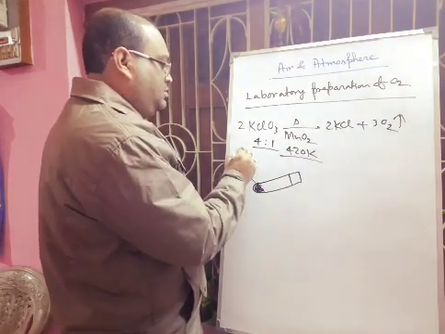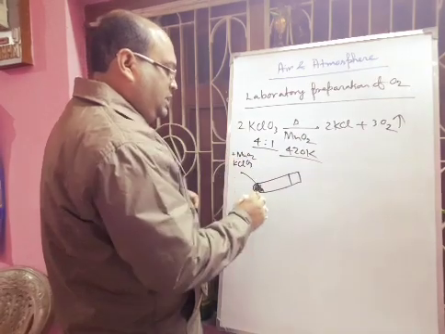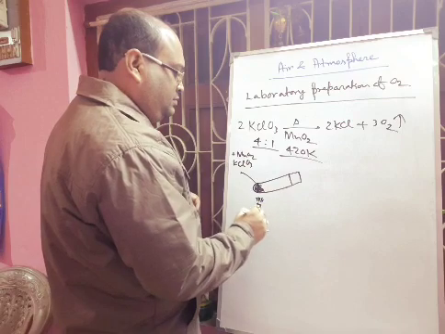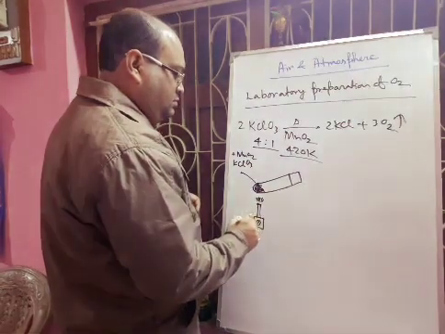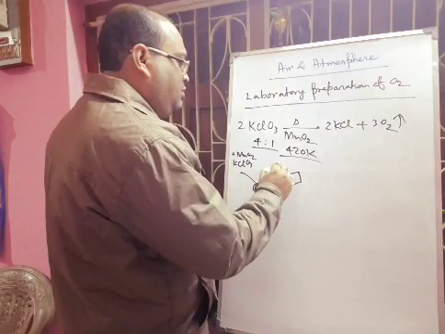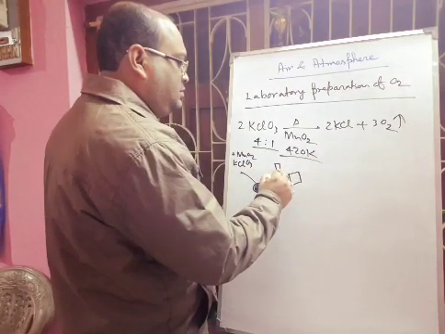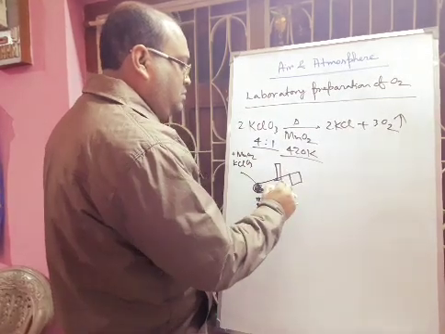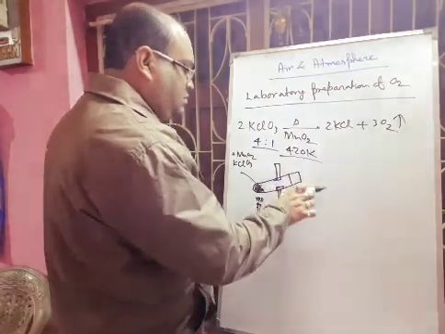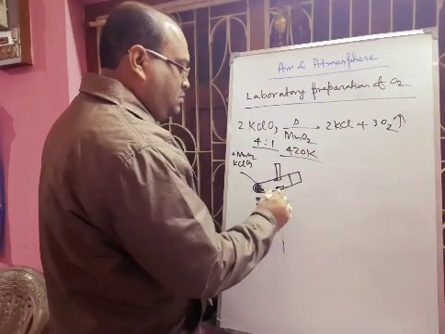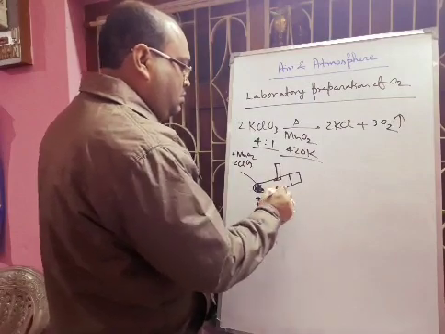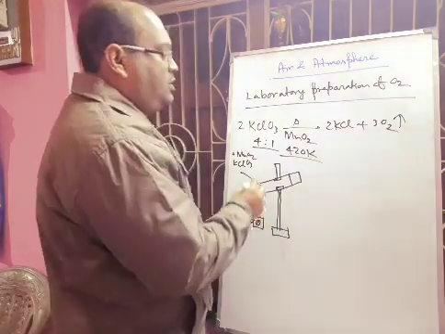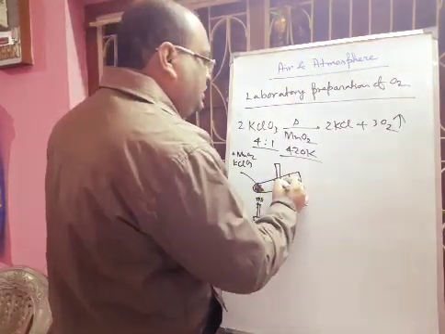Then you apply heat using a Bunsen flame, and one stand will be there. When you apply heat, it will produce oxygen gas.